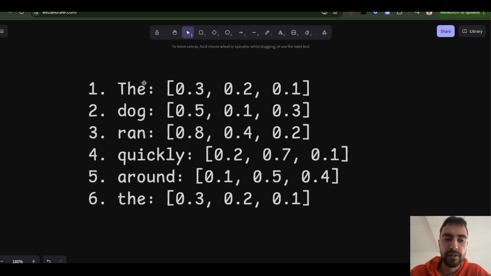Then we can also have the dog and predicting ran. And we can have the dog ran predicting quickly. So during training, we can take a sequence of tokens and try to predict every one, and then the model will see the ground truth, the real token, and then update all of its parameters, weights, biases, everything I will talk about later, so that the word is a little bit more likely next time.